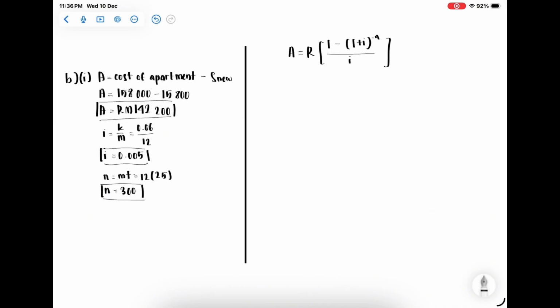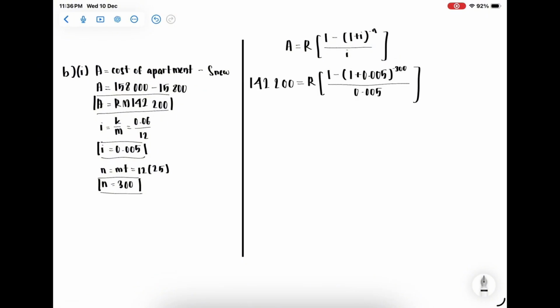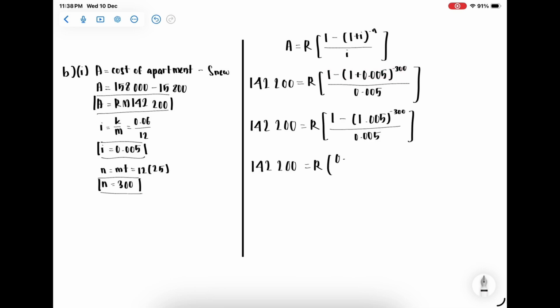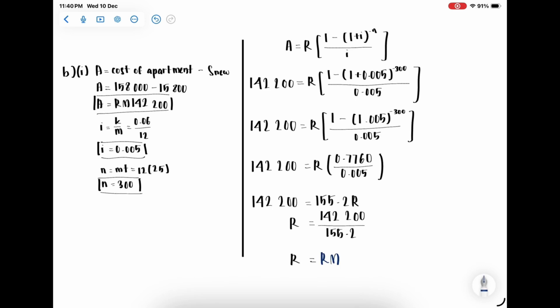Then we use the present value formula: A equals R open bracket 1 minus open bracket 1 plus i close bracket to the power of minus n over i close bracket. We will get 142,200 equals 155.2 R. So the final answer of R is RM960.23.